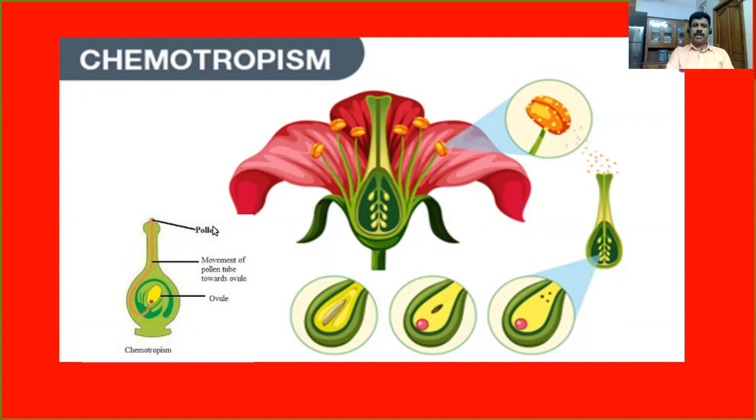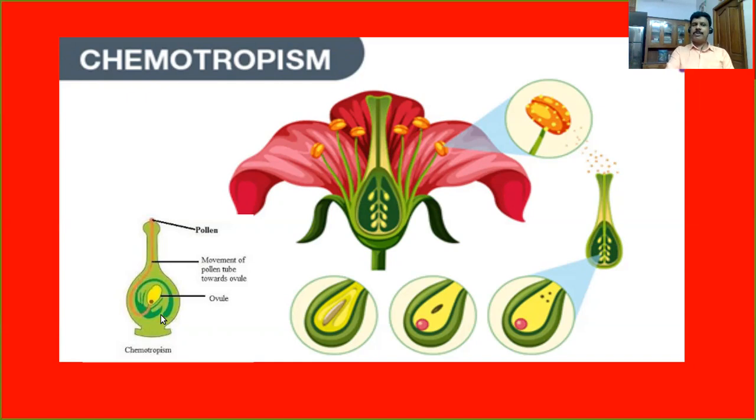After pollination, the pollen grains germinate to form a germ tube. That germ tube moves towards the ovule. This movement of the pollen tube towards the ovule is because of the presence of a certain type of stimulus in the ovule. And this type of movement is collectively called chemotropism.